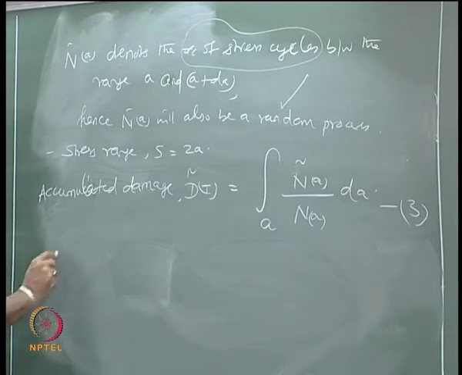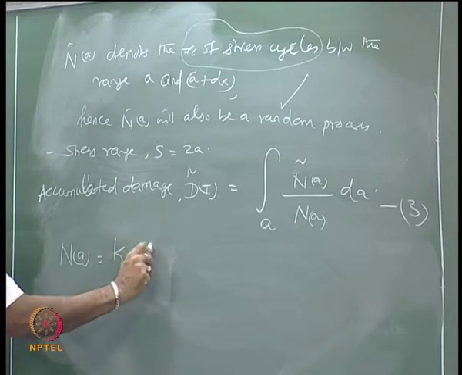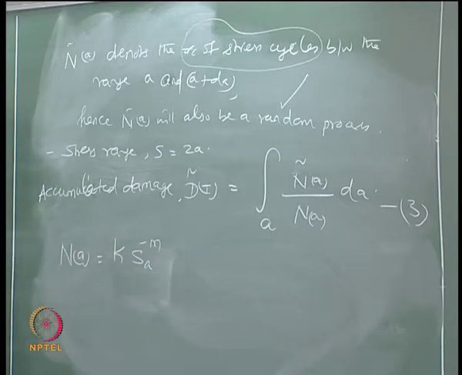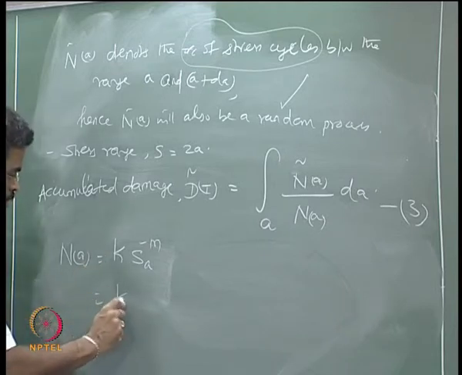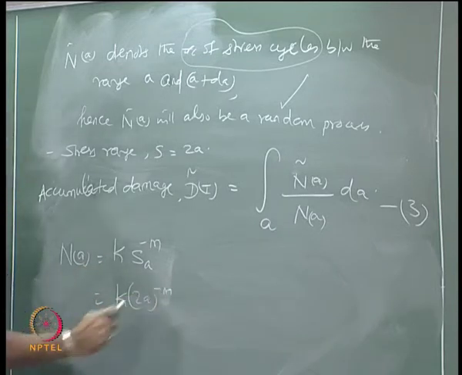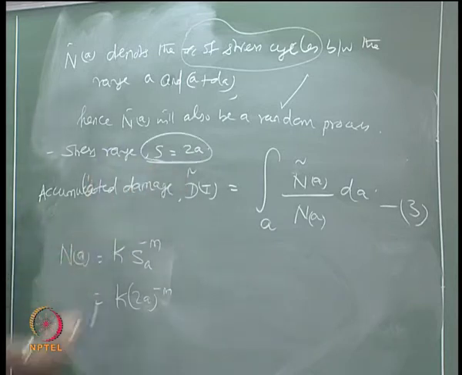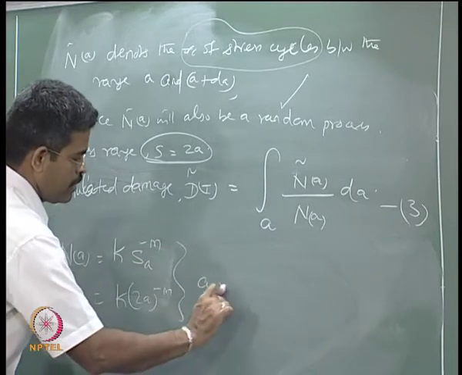We already know N of A is given by k S inverse minus m. In my case my stress range is nothing but 2A, because I already said the stress range is 2A, which is also a random variable.